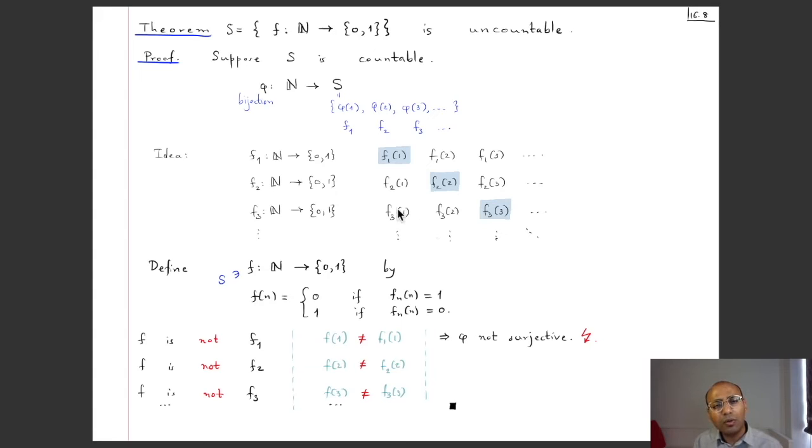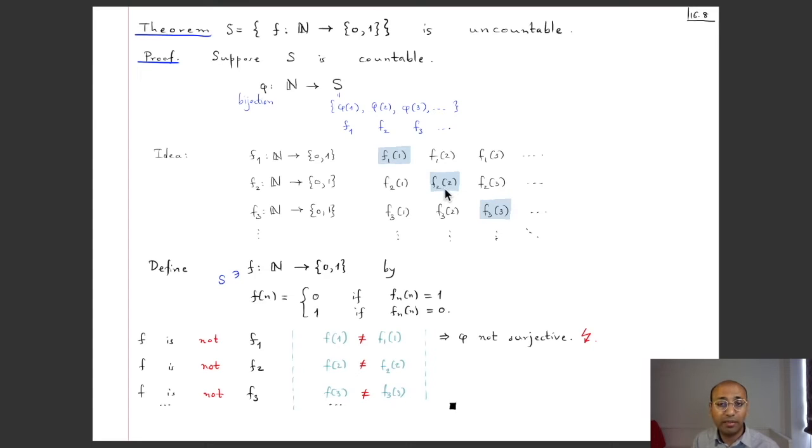Okay, so now our f(n) will be such that when n is equal to 1, it differs from this one. So note that each of these functions are 0, 1 valued, so this can be either 0 or 1, this can be either 0 or 1, this can be either 0 or 1, and so on. So if this is 0, then you take f(1) to be equal to 1, and if this happens to be 1, then you take f(1) to be equal to 0. Okay. Similarly, whatever this value is, you toggle that value and take that as f(2).